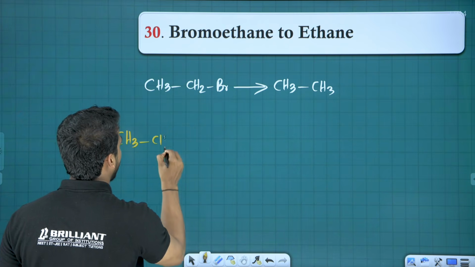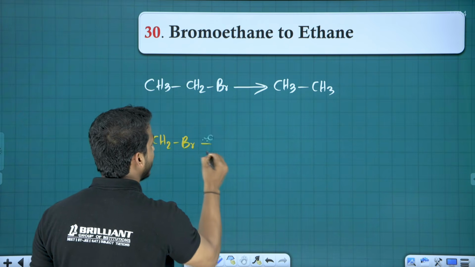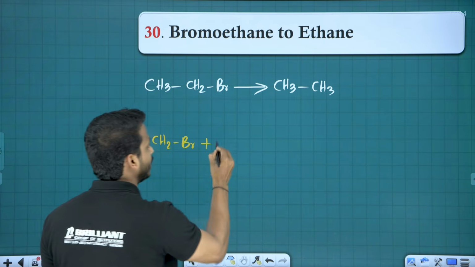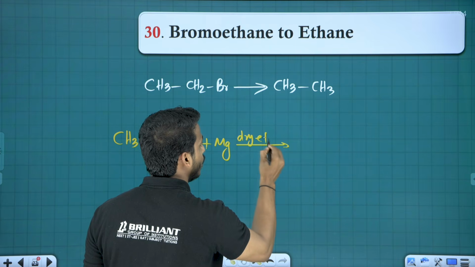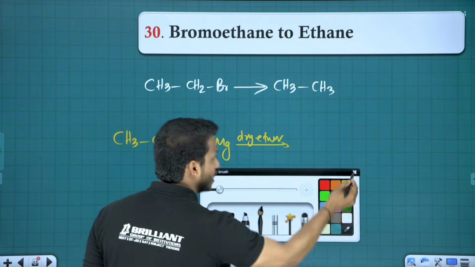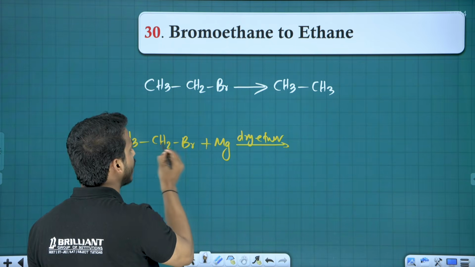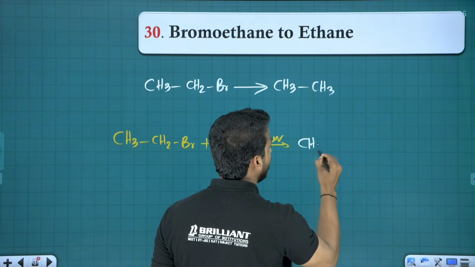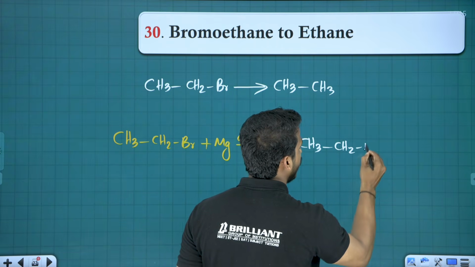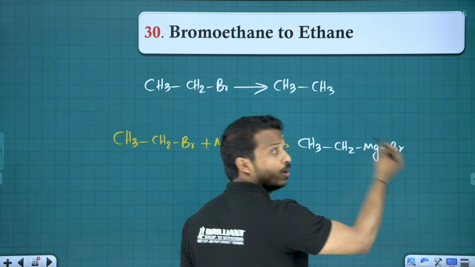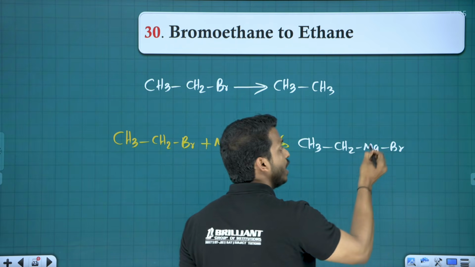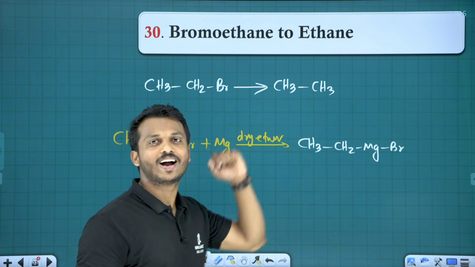So let me take bromoethane. What is Grignard reagent? How you make Grignard reagent? Treated with Mg in presence of dry ether. You know where this Mg plays? The Mg plays in between the carbon and Br. You will get CH3CH2MgBr. Ethyl magnesium bromide. This is our Grignard reagent.